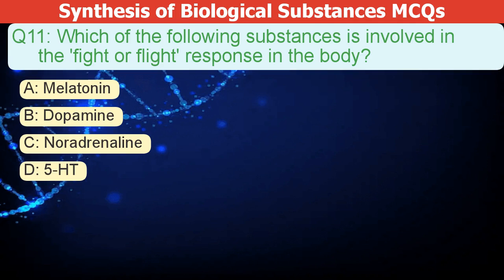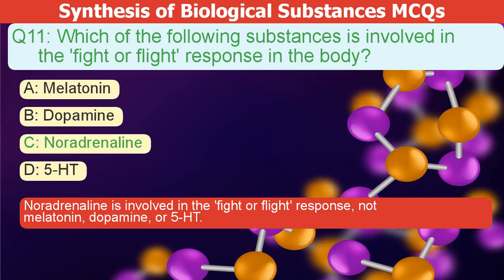Which of the following substances is involved in the fight or flight response in the body? A. Melatonin. B. Dopamine. C. Noradrenaline. D. 5-HT. The correct answer is C. Noradrenaline is involved in the fight or flight response, not melatonin, dopamine, or 5-HT.